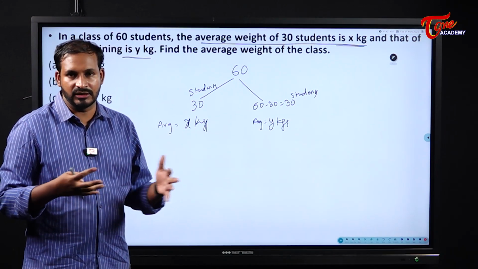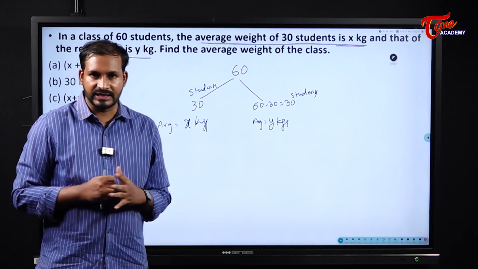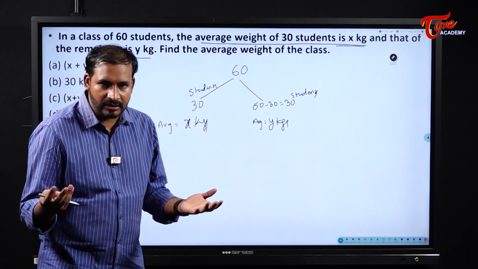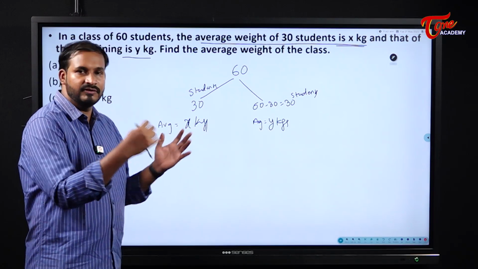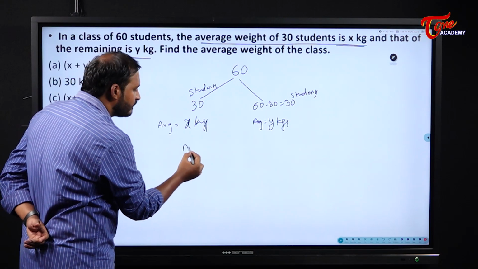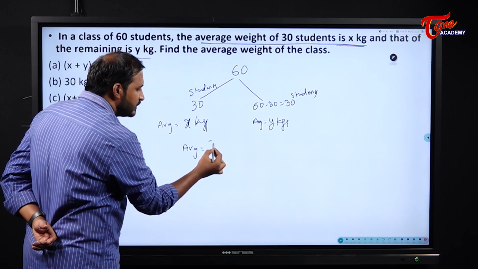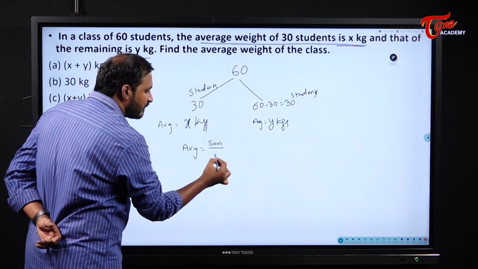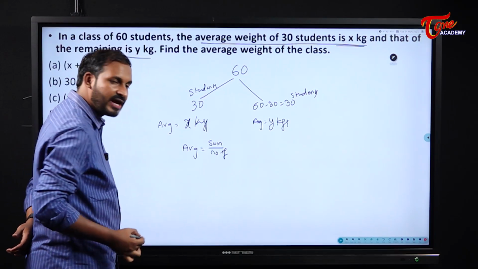Then how do we need to solve this type of questions? First we will see the general case, and after observing and understanding the concepts, then we will use the shortcut method here. See here students, generally how will you find the average? Sum by number of observations, right? This is the formula for average.